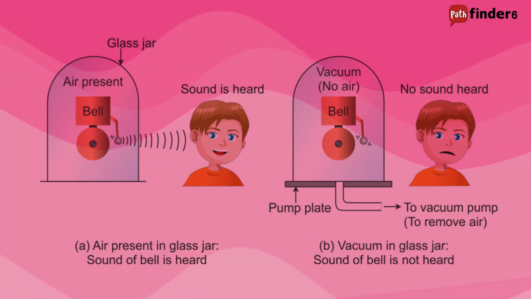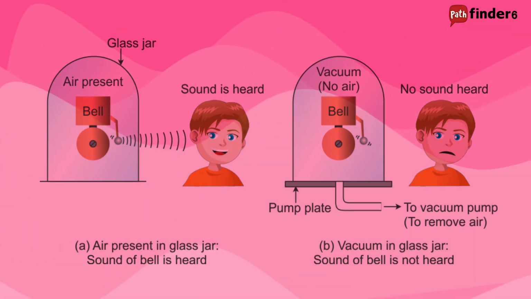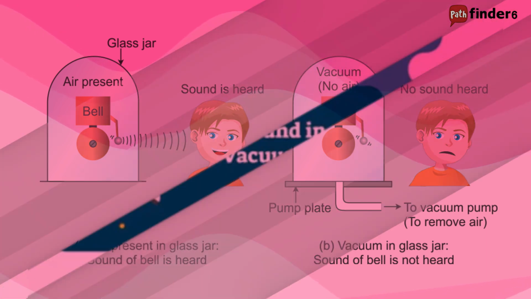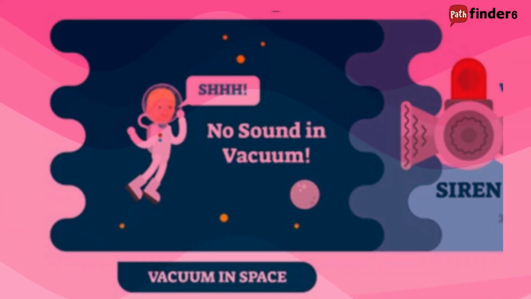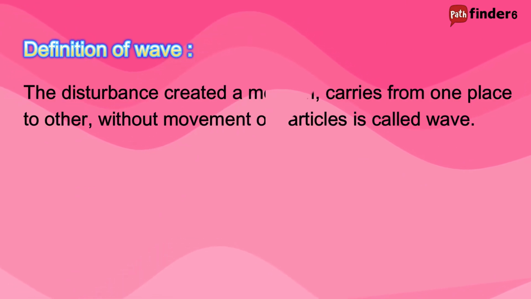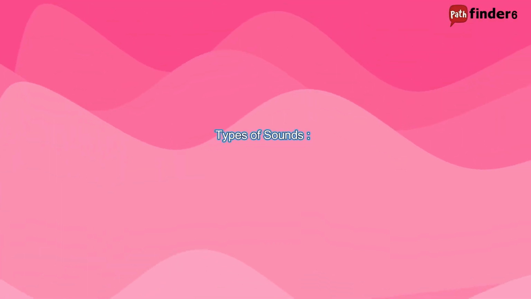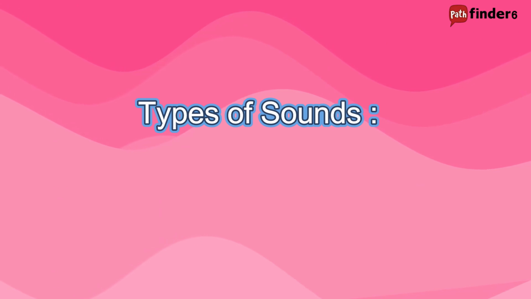Sound cannot travel in a vacuum because there are no particles to transmit the sound vibrations. This can be understood by observing the figure and doing the experiment also. Definition of wave: the disturbance created in a medium that carries from one place to another without movement of particles is called a wave. Now we will discuss different types of sounds.